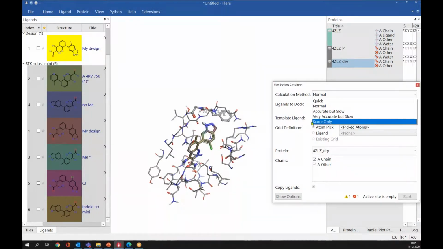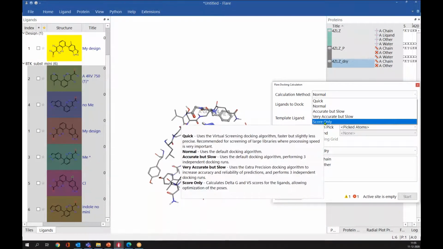And if you don't want to do docking, and you just want to calculate a score for a particular pose, you can select this option in that case.